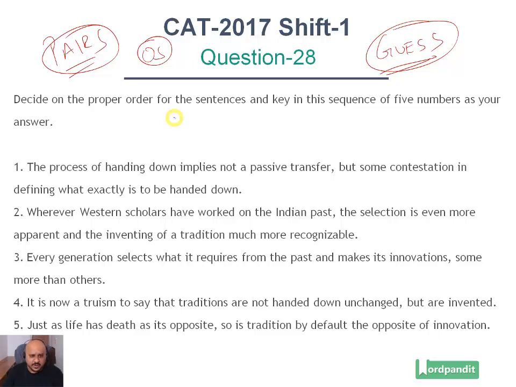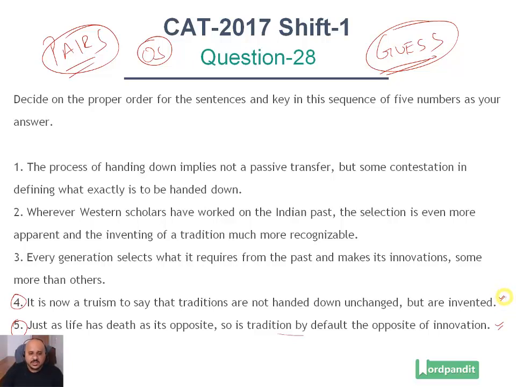right? Now in order to solve this question, pause this video for a second, solve this question and then go through the solution. So come up with your order. I'll explain how you solve this question. The first thing that you've got to do is identify the most generic statements in this case. The two most generic statements are these: just as life has death as its opposite, so is tradition by default the opposite of innovation. Second, it is now a truism to say that traditions are not handed down unchanged but are invented. So these are two statements that we have in this case, which are very general in nature.